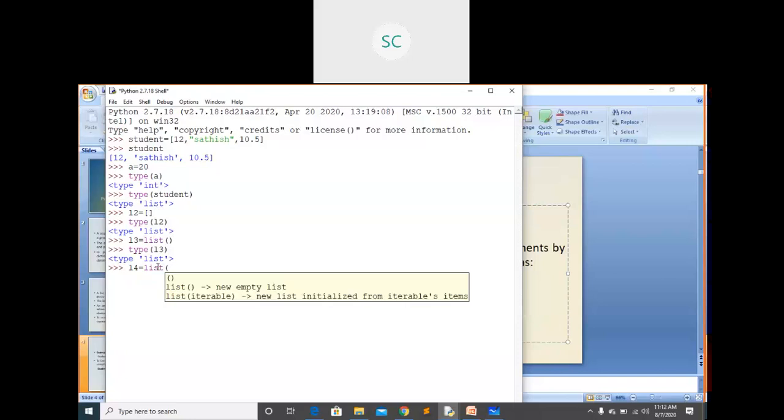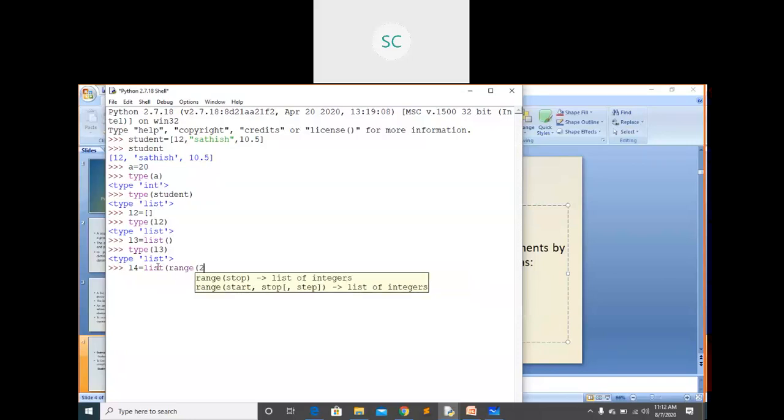Or else, suppose L4 equals list of, here by using the range function also you can create a list. Here I am starting from 1 to 20. Observe now, I am going to print this L4. By using the list function you can also create a list of elements. But inside this list function I have the range function.